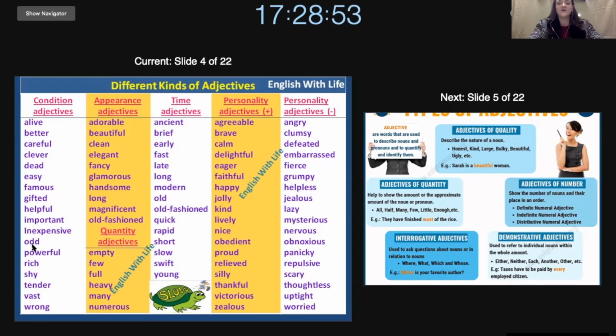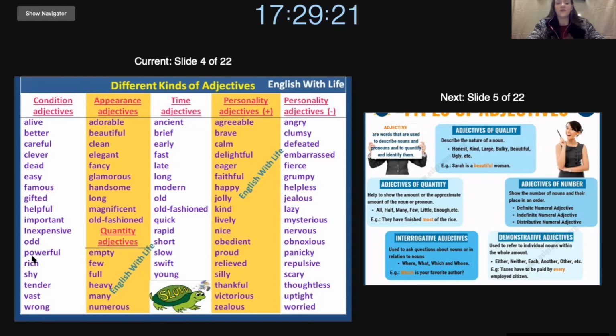Odd refers to something that is strange or weird. This is odd. It can also be the odd one out. So if I show you these four things, which one is different? The pencil is different, so it is odd. And these ones are the pens. So they are the same, and this one is odd.